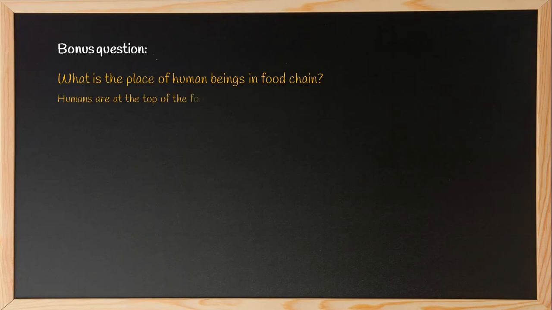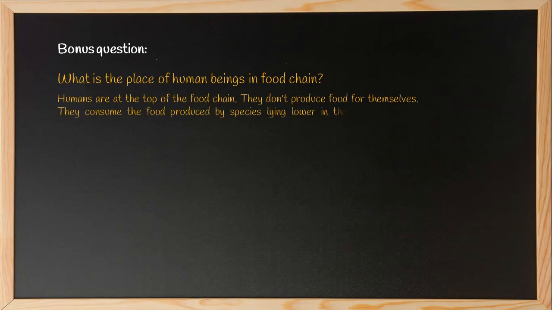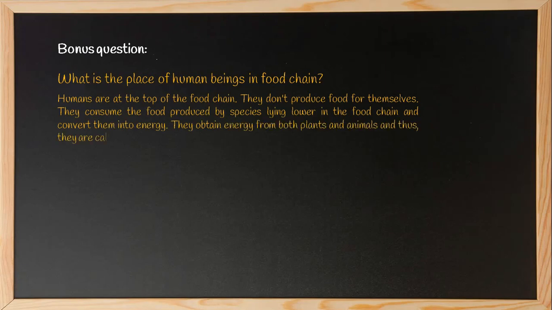Now some questions. What is the place of human beings in the food chain? Humans are at the top of the food chain. They do not produce food for themselves. They consume the food produced by species lying lower in the food chain and convert it into energy. They obtain energy from both plants and animals, and thus they are called omnivores.